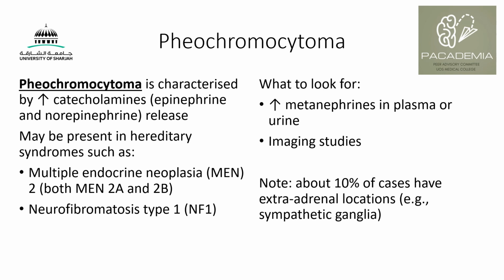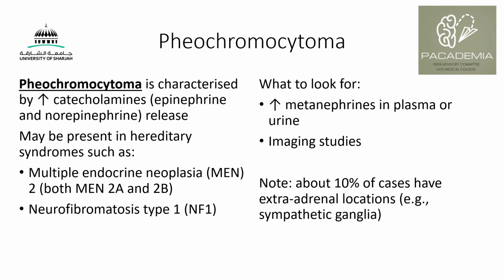What are the things that we look for? You can look for increased metanephrines, which are metabolites of catecholamines, in plasma or urine, which could be increased due to increased levels of catecholamines. You can also do some imaging study to see if there is a mass or tumor in the adrenal medulla. And just a side note, about 10% of cases can have extra-adrenal locations.